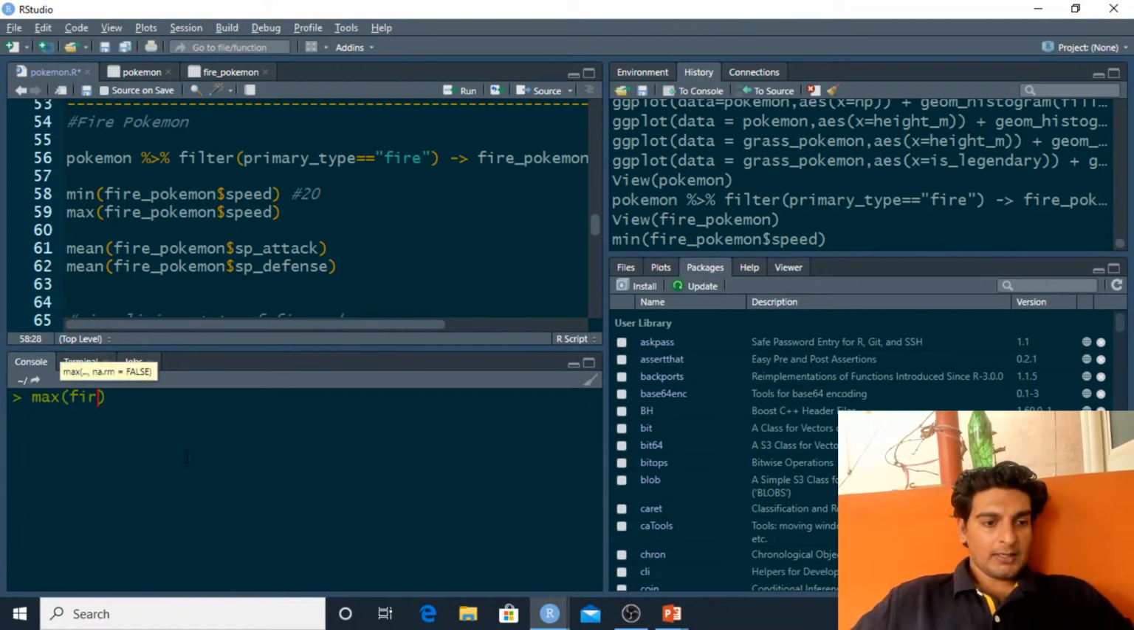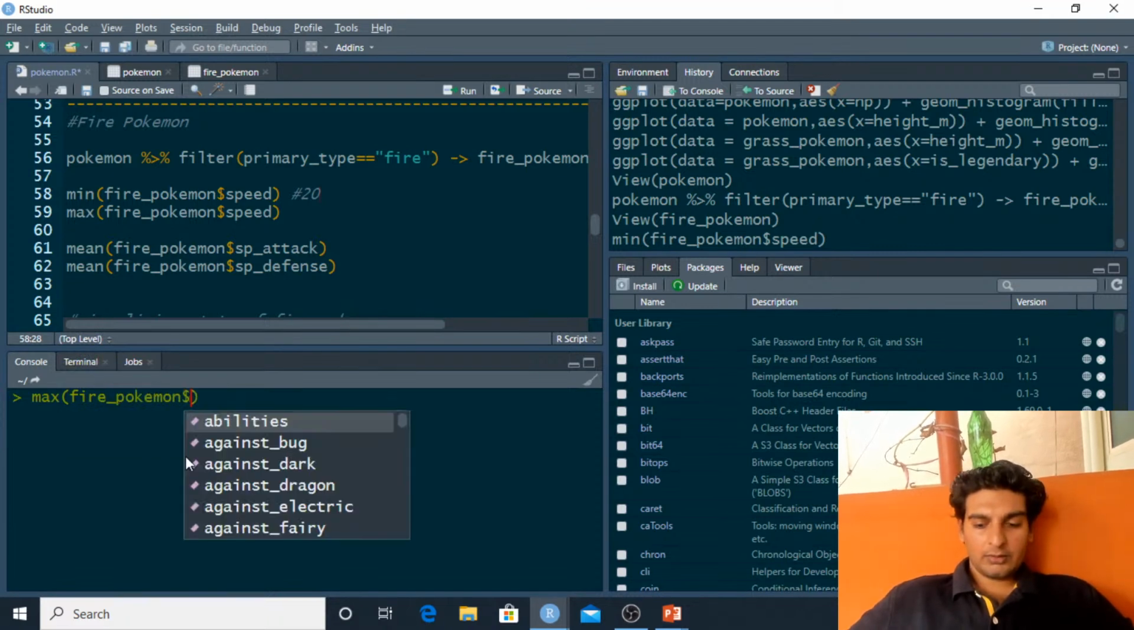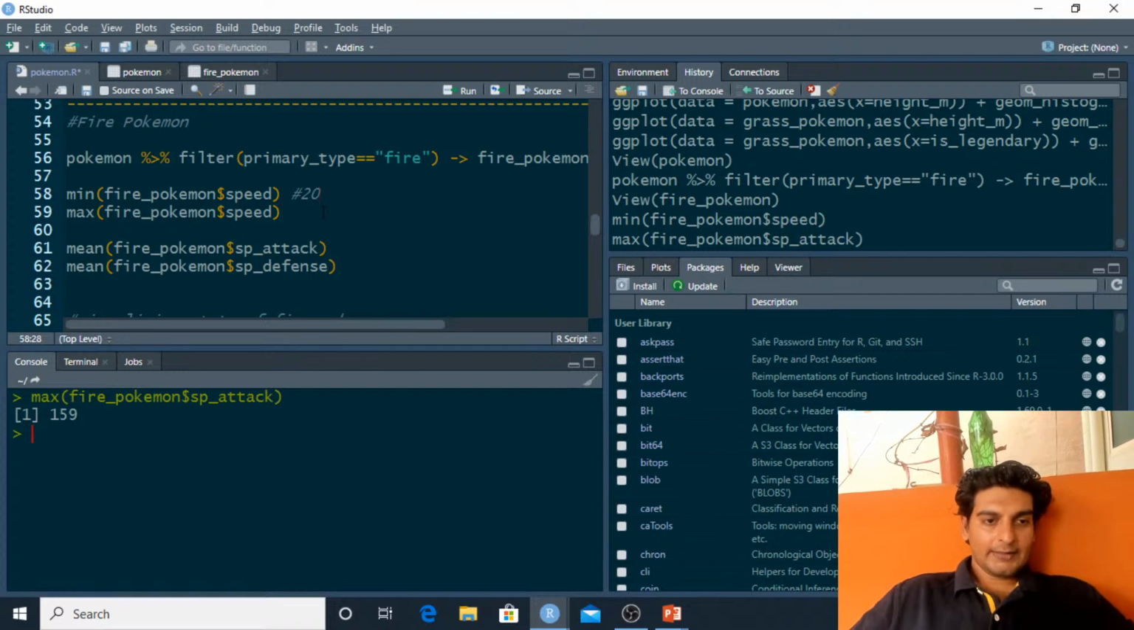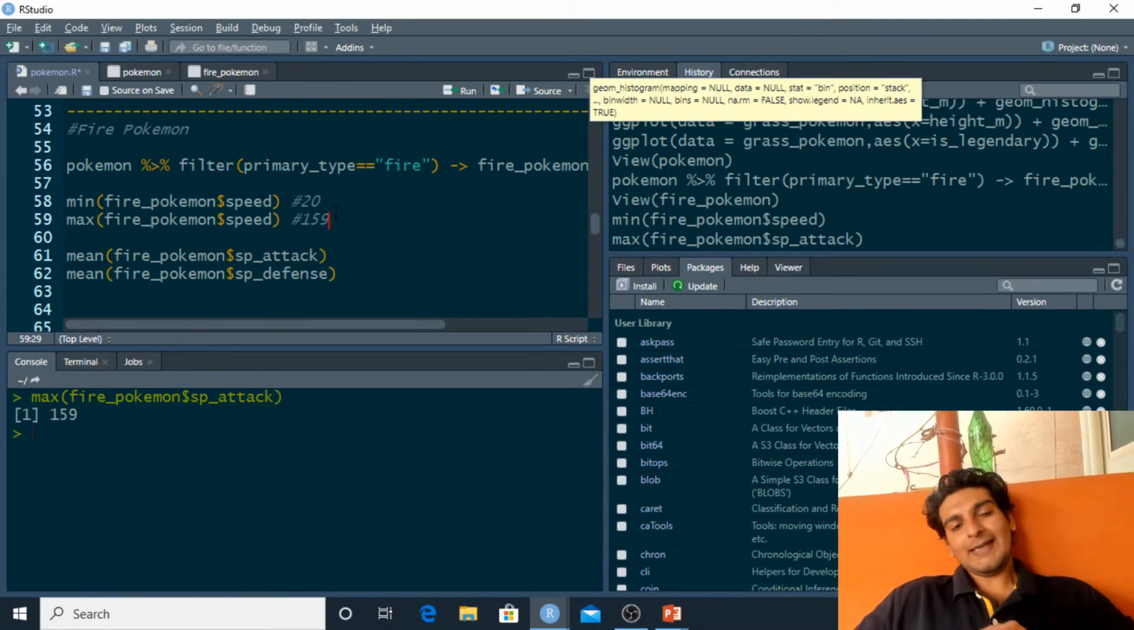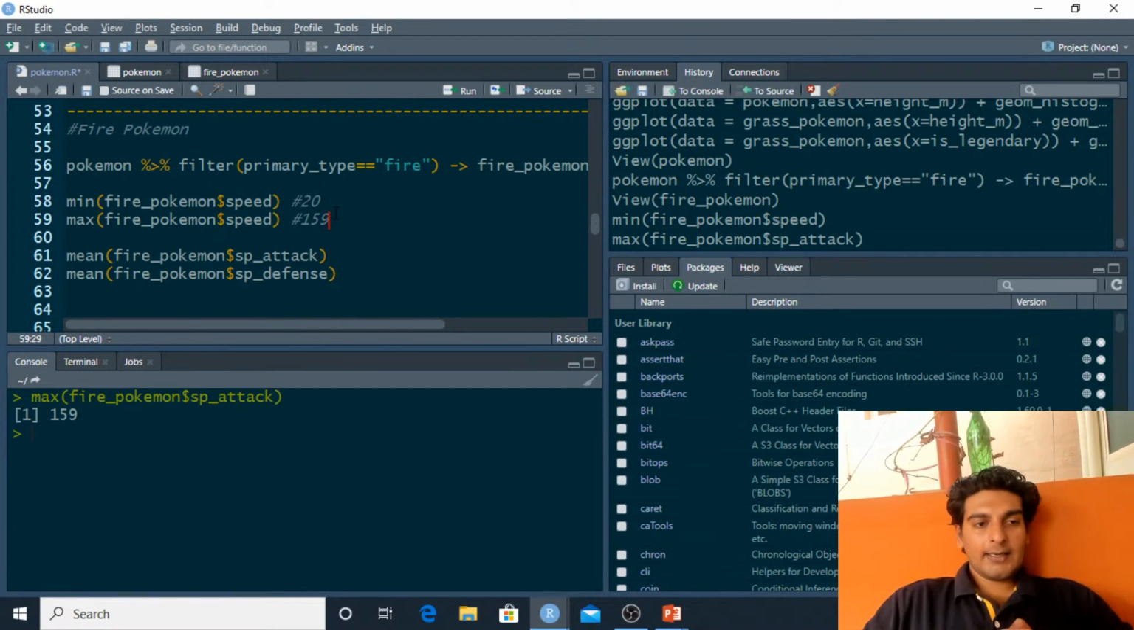So here I'll have maximum of fire Pokemon $speed, and we see that the maximum speed of a fire type Pokemon is 159. Now let me go ahead and compare the speed of a fire type Pokemon with that of a grass type Pokemon. So here, as you see, the minimum and maximum speed of a grass type Pokemon are 10 and 145. This is 20 and 159. So it seems that in a general case, if we take only minimum and maximum value, fire type Pokemons might have a higher speed when compared to the grass type Pokemons. An interesting observation over here, isn't it?